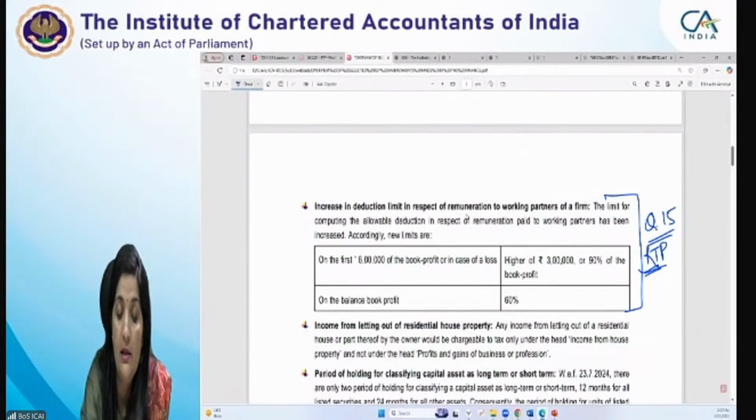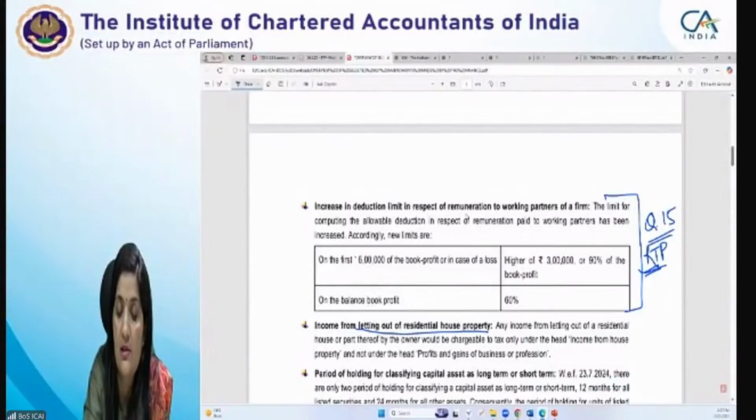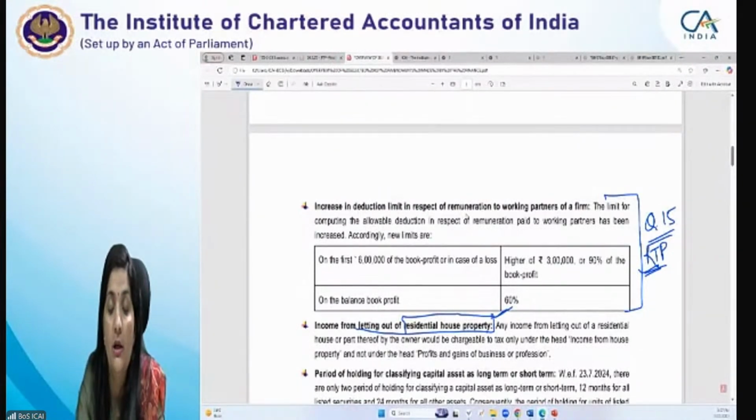This is again income from letting out of residential house property. What has happened is that specifically this explanation has been inserted in section 28, which is providing that the income from letting out of residential house property, if a person is owning a residential house and earning some income from letting out of that property, that income would be taxable only under the head income from house property. Income from house property, right? Not under the head PGBP.